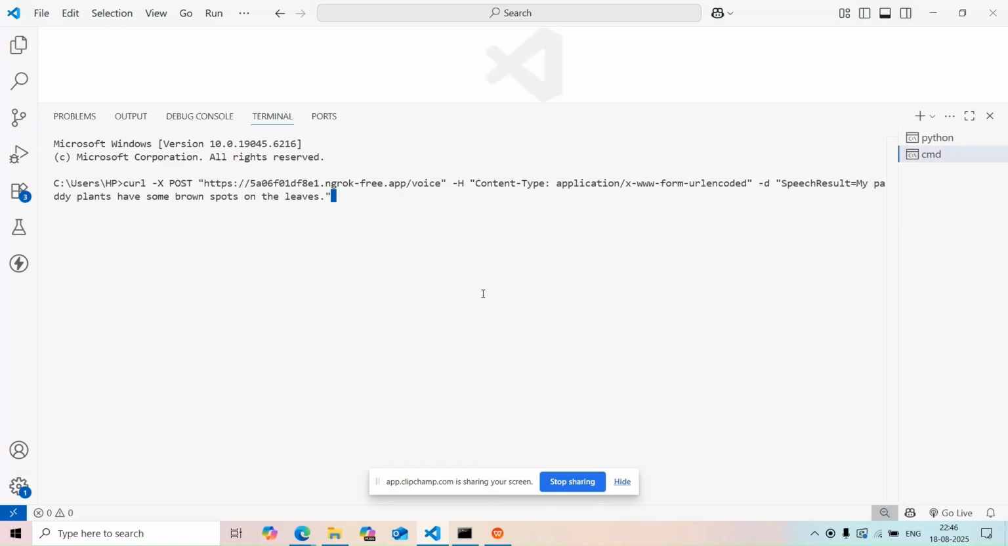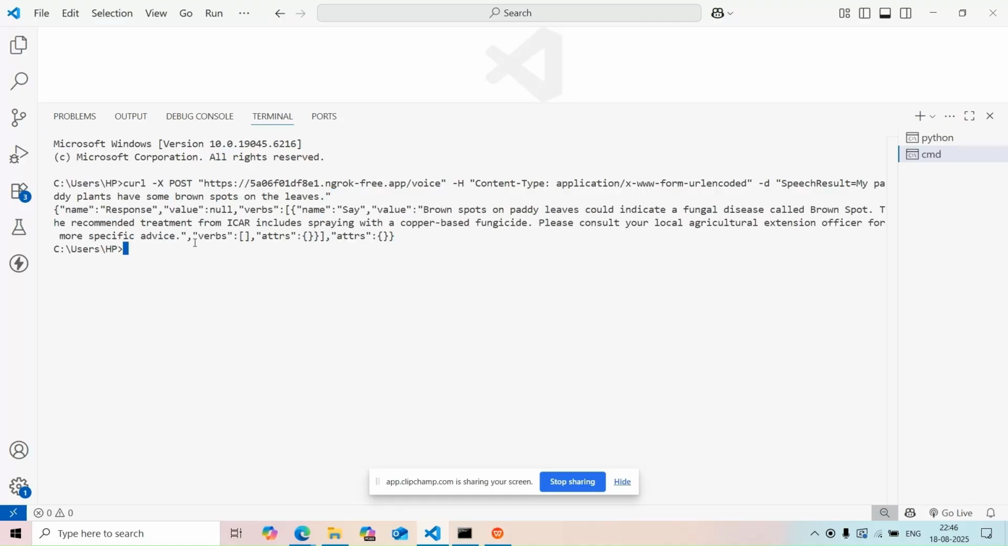Suppose a farmer asks this question: my paddy plants have some brown spots on the leaves. This is the answer he will receive. Brown spots on paddy leaves could indicate a fungal disease called brown spot. The recommended treatment from ICAR includes spraying with a copper-based fungicide. Please consult with your local agricultural extension officer for more specific advice.